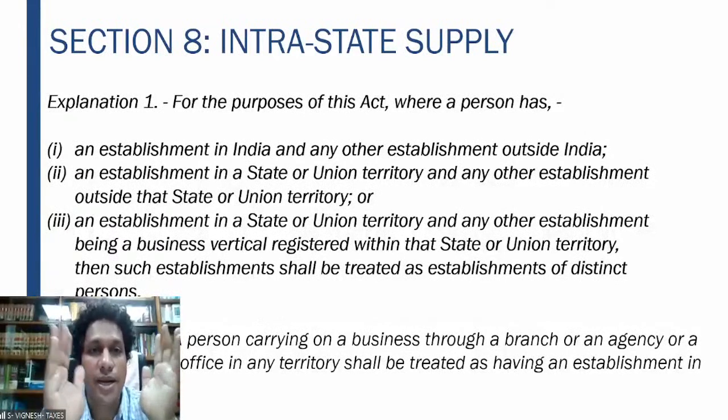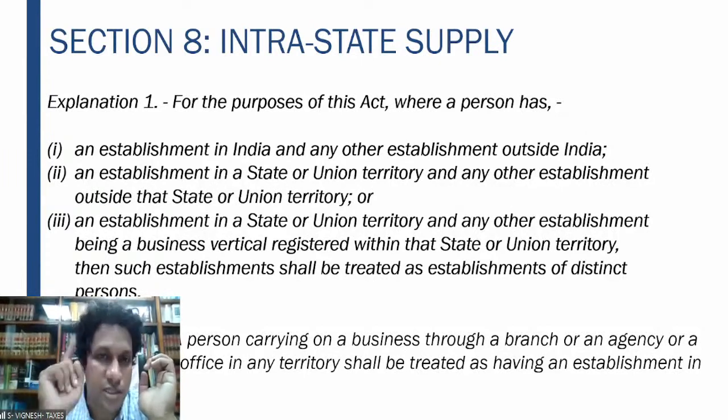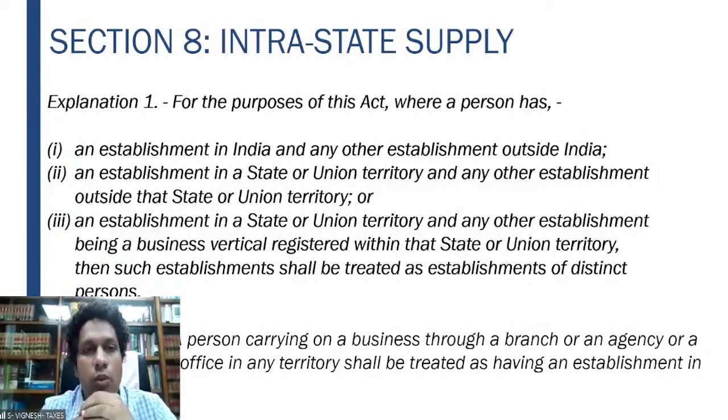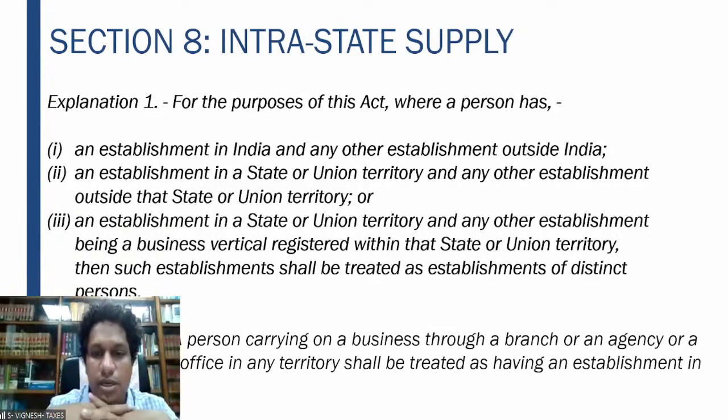So they shall be treated as establishments of distinct persons. This distinct persons concept is of special relevance, what we covered in schedule 1 in the previous class, right? Then explanation 2: a person carrying on a business through a branch or an agency shall be treated as having an establishment in that territory. So if a person has a branch or an agency in that particular territory, it shall be treated as having an establishment in that territory.